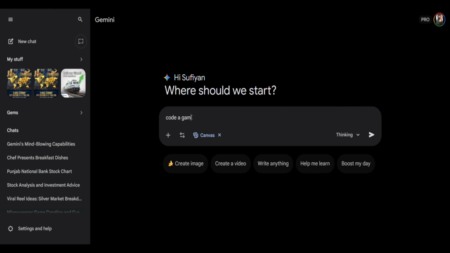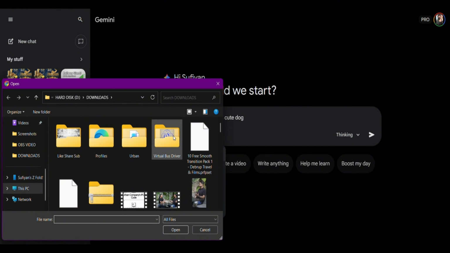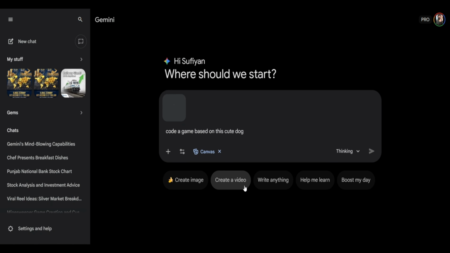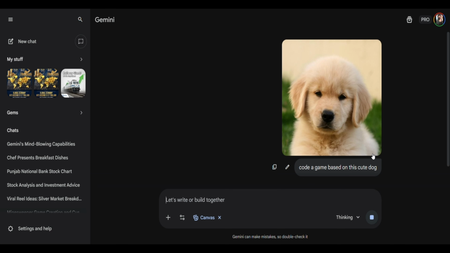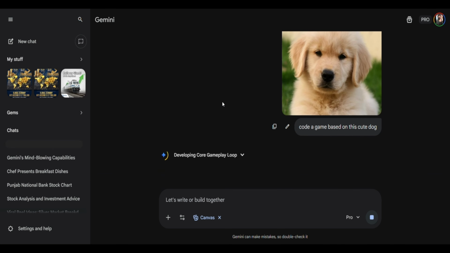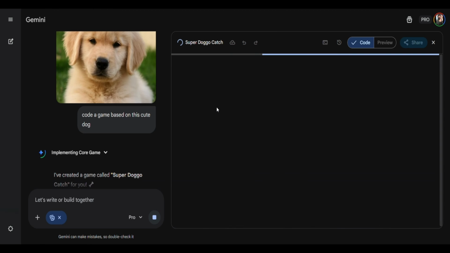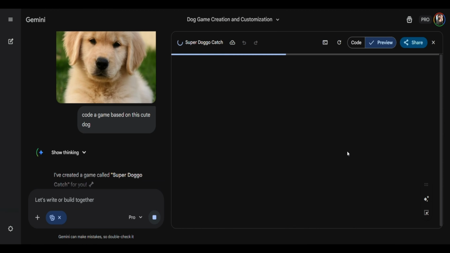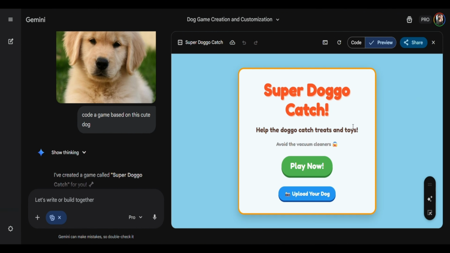Okay, now similarly, let's try something fun where we ask Gemini to create a game for us based on a cute little puppy. So I've already downloaded the image from Google, and let's put it in. And I've written code a game based on this cute little dog. So I'm curious what Gemini will do in this kind of scenario, because it does not know what kind of game to make. And there we go. It's called Super Doggo Catch.